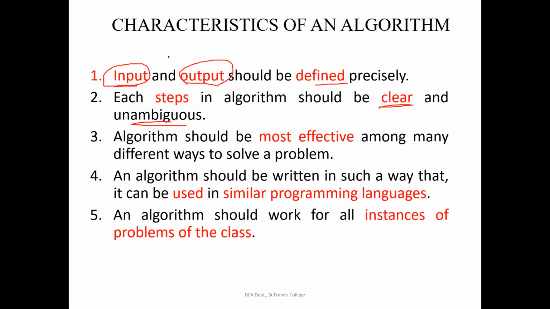So as we told in the previous class, characteristics of an algorithm, we should clearly mention what is our expected input for the algorithm to run properly and give the expected output. So this is the output you will be getting if you are giving this input. That has to be mentioned. Now each step in the algorithm should be clear.